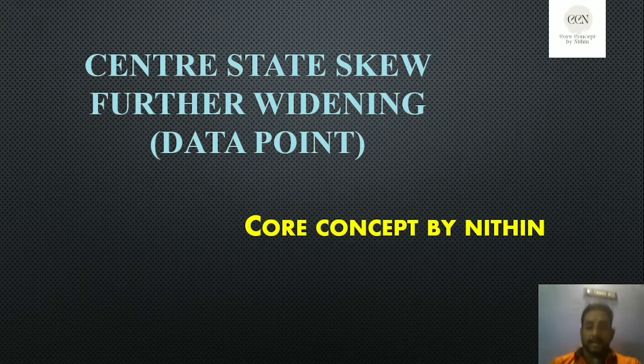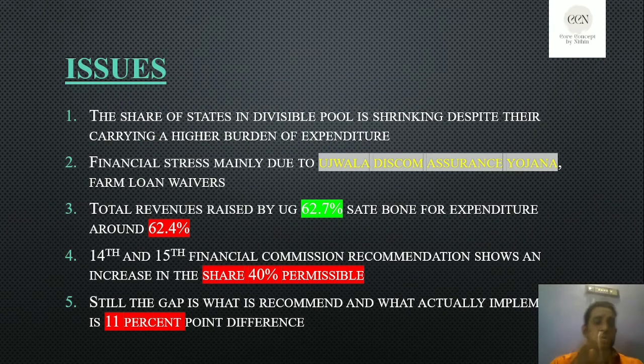Okay, let me discuss. Let's see the first point. The share of states in the divisible pool is shrinking despite them carrying a higher burden of expenditures. Obviously, most taxes are collected from the states, especially fuel taxes, fuel surcharges and fuel cess.